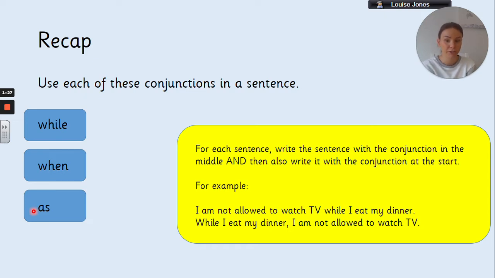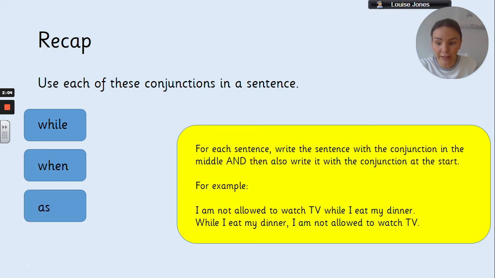And what I would like you to do is write a sentence using each of these 3 conjunctions. But for each sentence, I would like you to write it 2 different ways. So I would like you to write the same sentence with the conjunction in the middle of the sentence. And then I would like you to write the same sentence, but moving the conjunction to the start of the sentence instead. So I've done an example for you here. I've used the conjunction while, and I've got, I'm not allowed to watch TV while I eat my dinner.